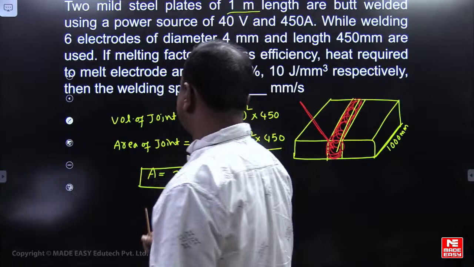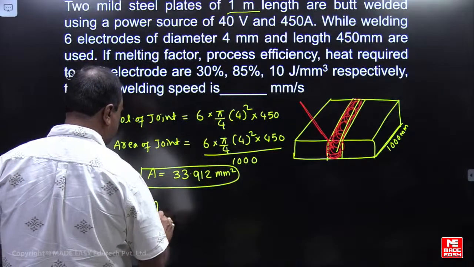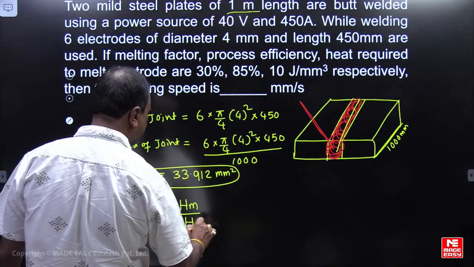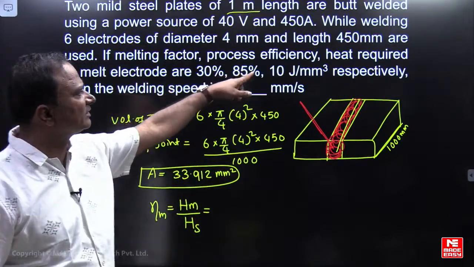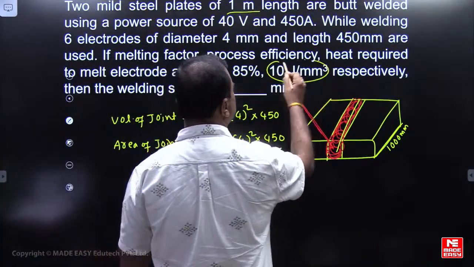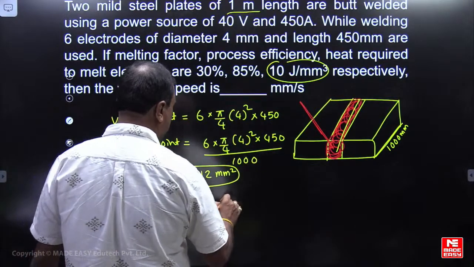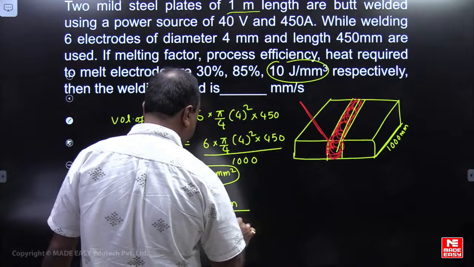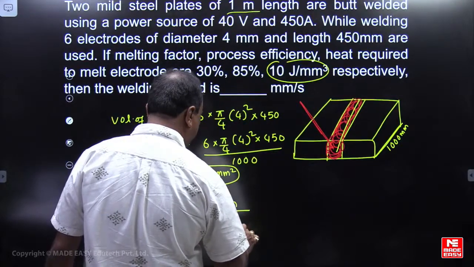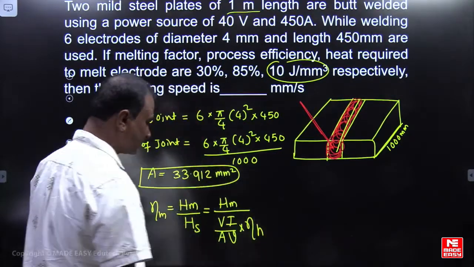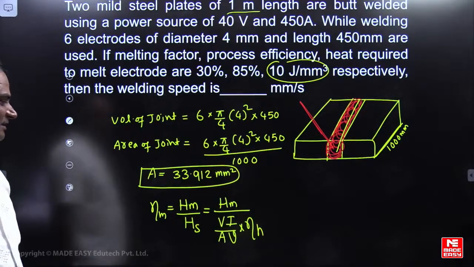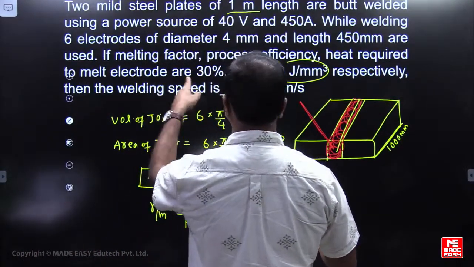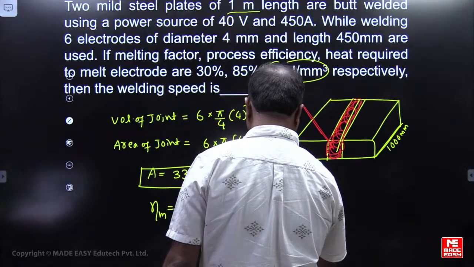Next, what is required to calculate? Welding speed is required. So can I use the formula: melting efficiency equals heat required to melt divided by heat supplied. Heat required to melt units are given in joules per mm cube. Same I am using for heat supplied also. So heat required to melt by V into I by area, welding speed multiplied by heat transfer efficiency of the arc. From here I am going to calculate welding speed. Melting efficiency is given as 0.3.